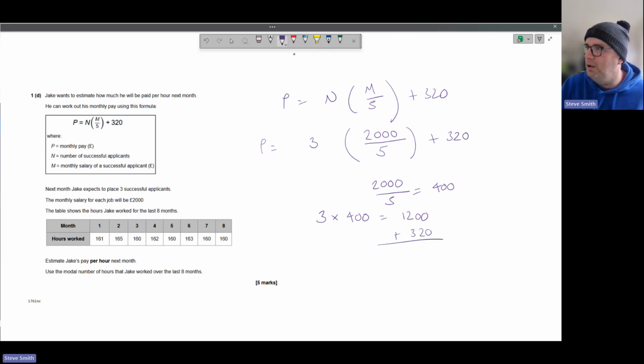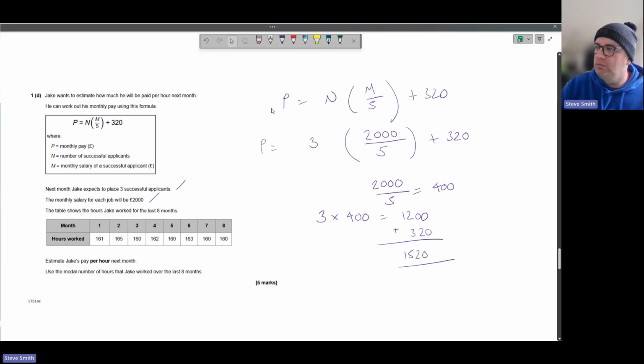Add that on, and we can see it's 1520. Okay, so we've done this part of the question. We've done the brackets, we've done the formula, and we've got an answer now of 1520. It's worth 5 points, so we can't stop there.